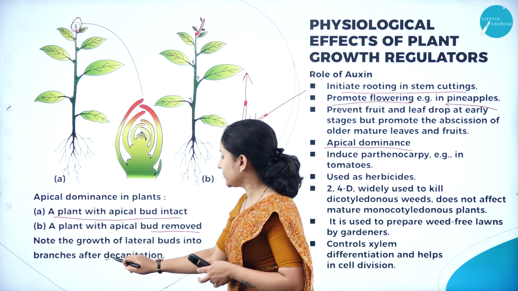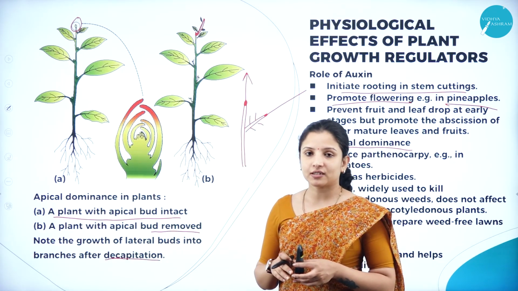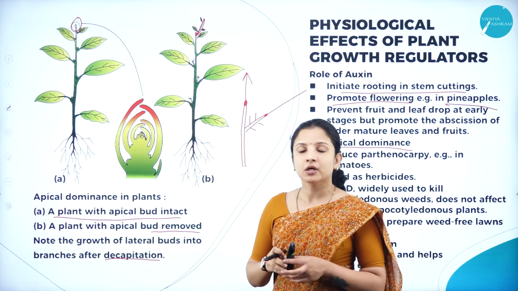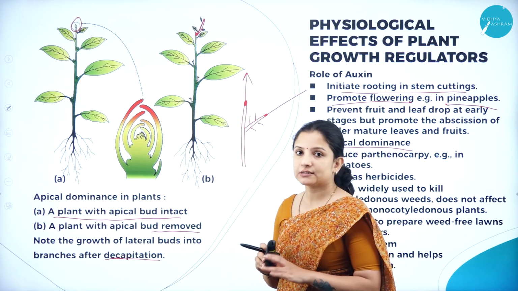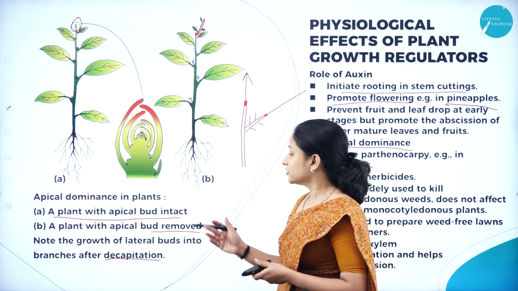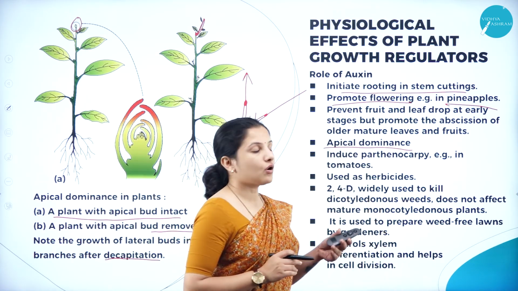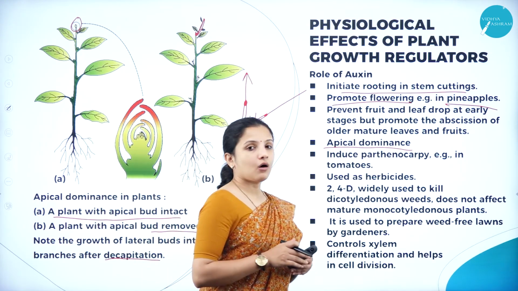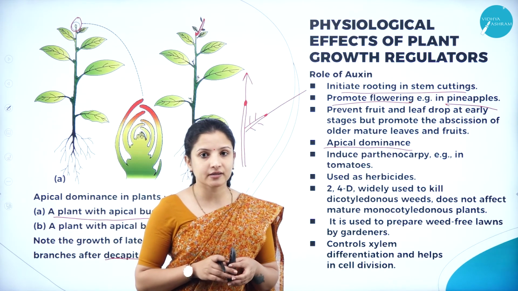So what is decapitation? Decapitation is nothing but removing the tip or apical region of the shoot where the auxin concentration is, or if it is a shoot, removing the coleoptile region of the shoot, we can say. So that is nothing but decapitation. So auxin also helps in apical dominance, and auxin also induces parthenocarpy.